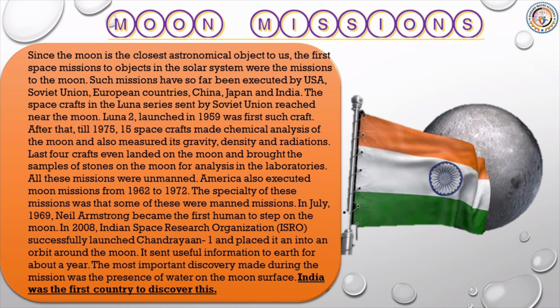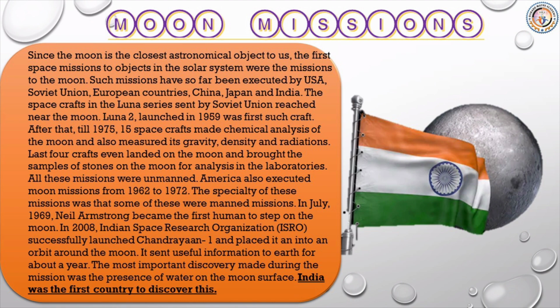So, moon missions. Since the moon is the closest astronomical object to us, the first space missions to an object in the solar system were the missions to the moon. Such missions have so far been executed by USA, Soviet Union, European countries, China, Japan and India. The spacecrafts in the Luna series sent by the Soviet Union reached near the moon. Luna 2, launched in 1959, was the first such craft.